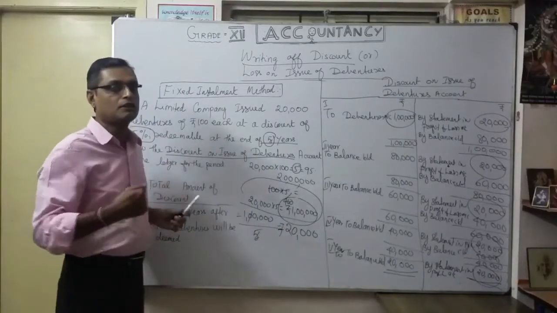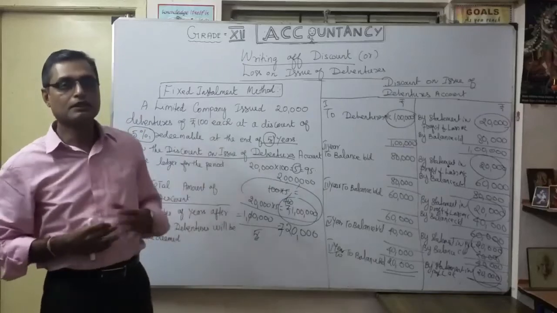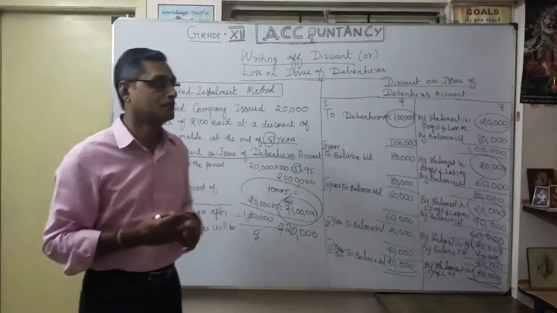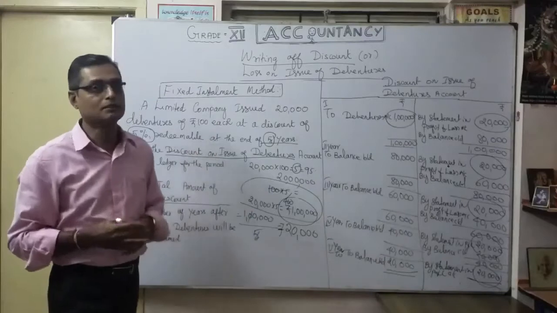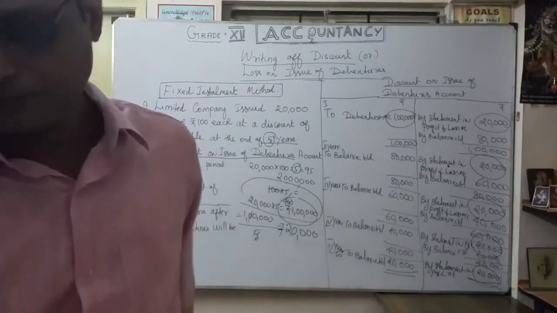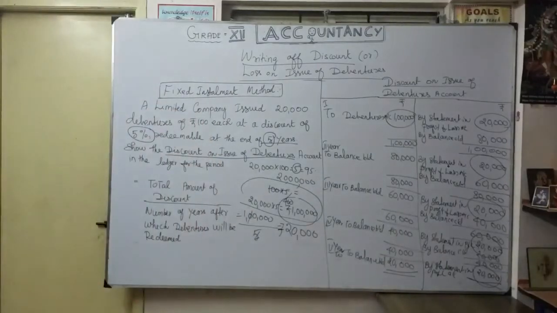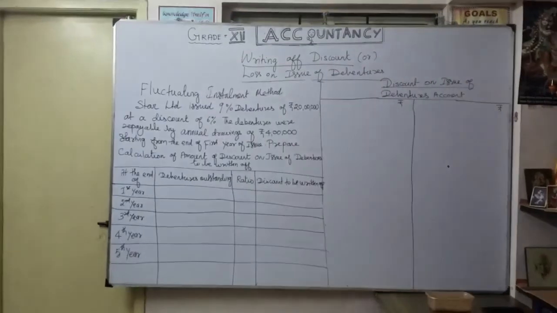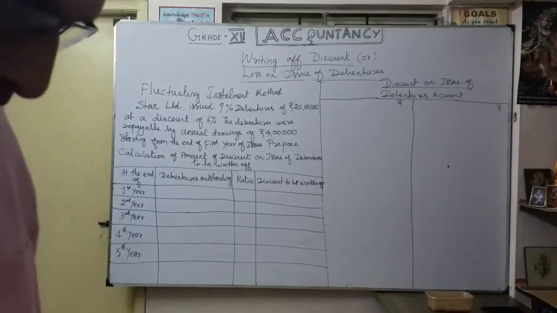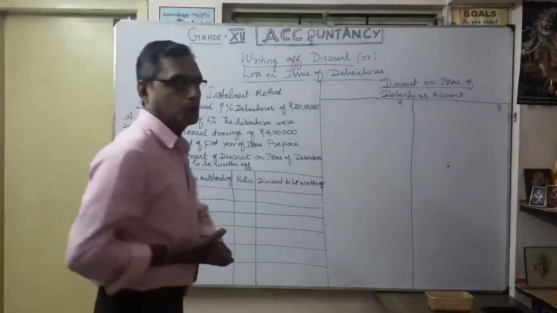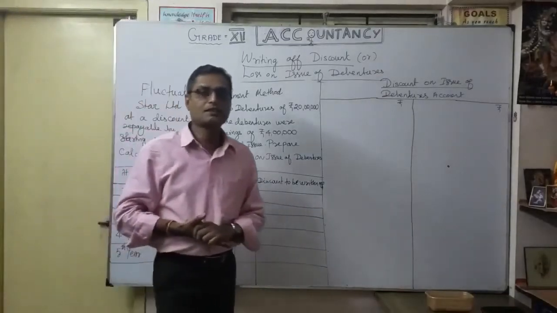Next, now we are going to see the same example for the fluctuating method. Now let's see how the fluctuating method works. So we discussed the first method, fixed installment method.